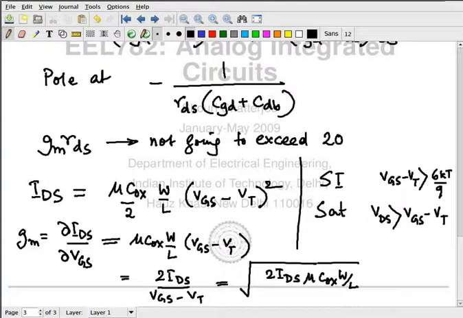So therefore, if I want to have a current source of a given value, I can't really be changing the GM. Once I have defined the current source value, let's say the value of the current source I want is 1 milliampere, I can't think of tweaking the value of GM and getting around the problem. Okay? It's not an option to me, because if I change the value of GM, I'll have to change the value of the current.